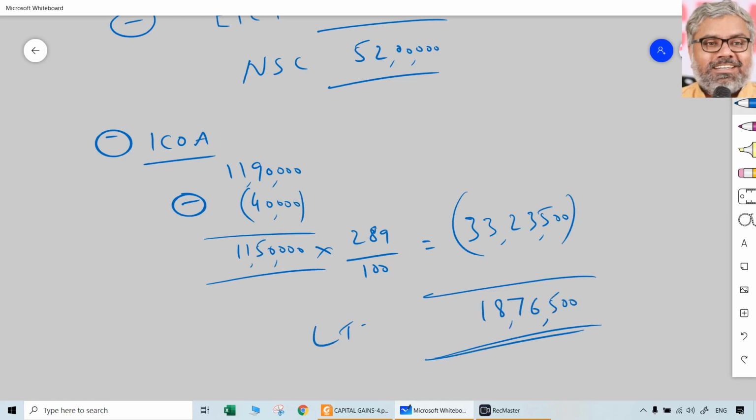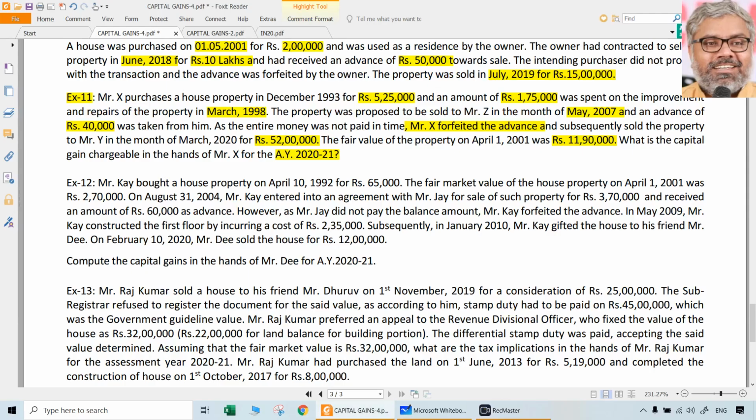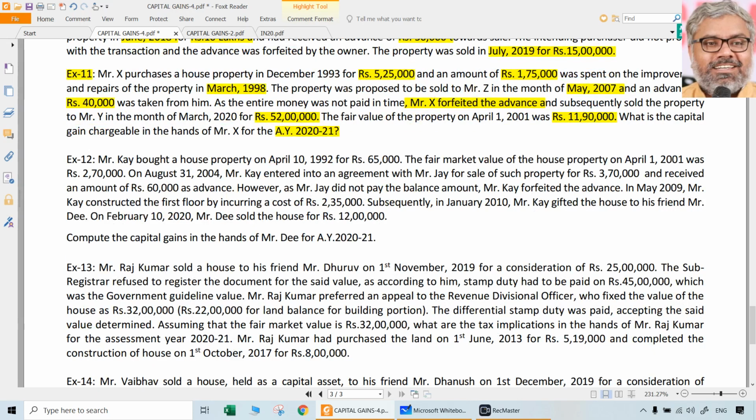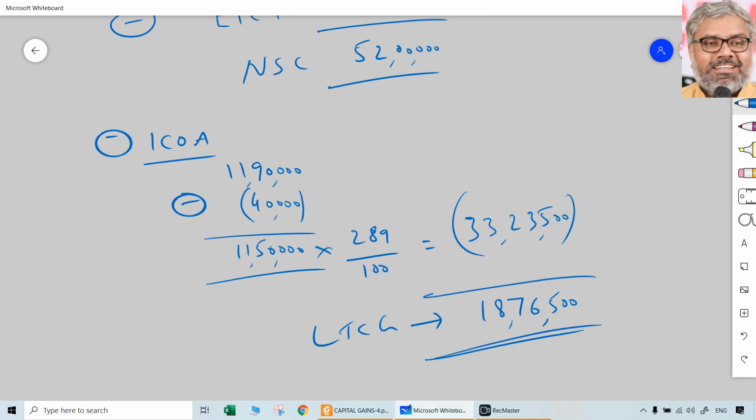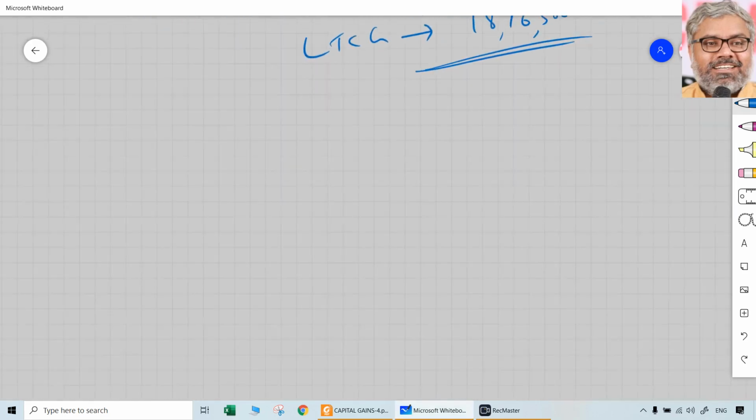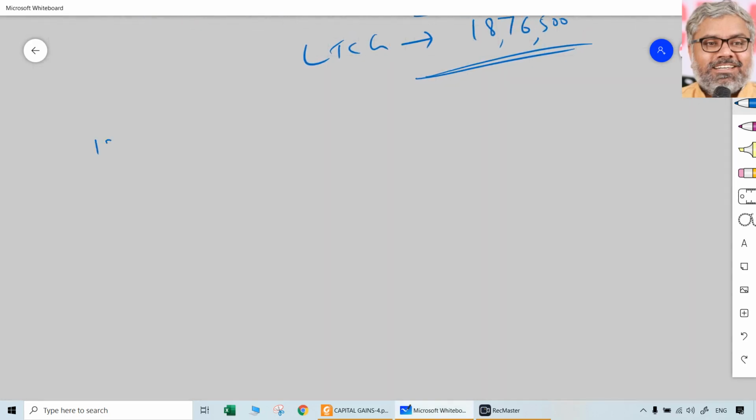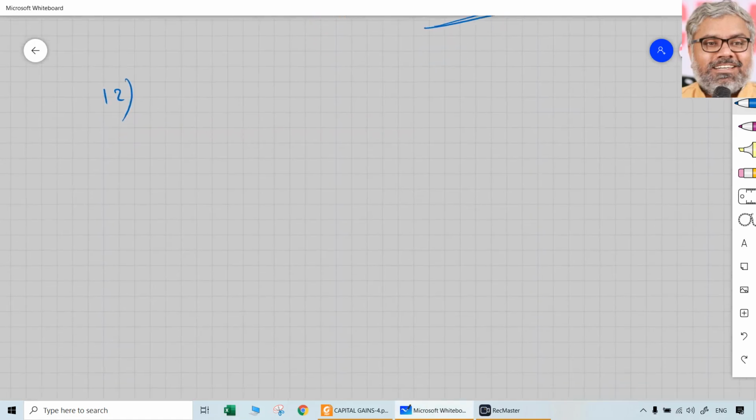That is the long-term capital gain taxable in the hands of Mr. X. That is the answer for question number 11. That is why each provision, dates and facts of the case have to be observed very, very carefully. Okay, that is question number 11. Then let us move on to question number 12.